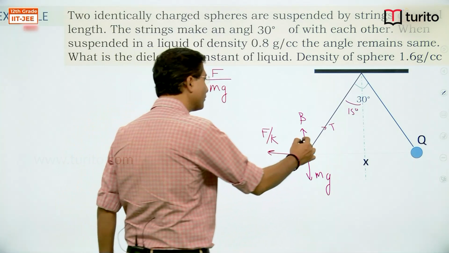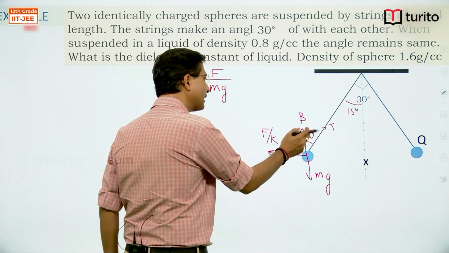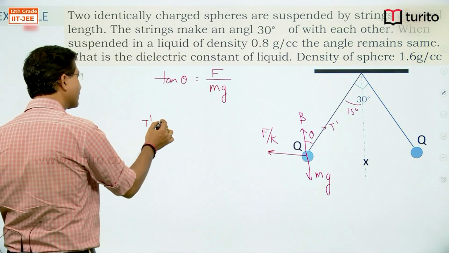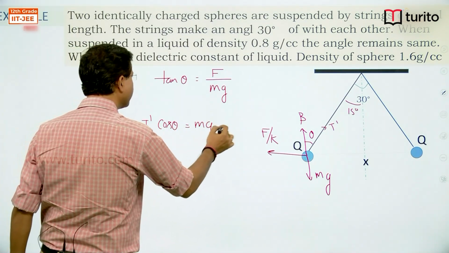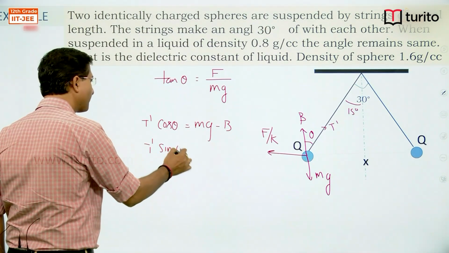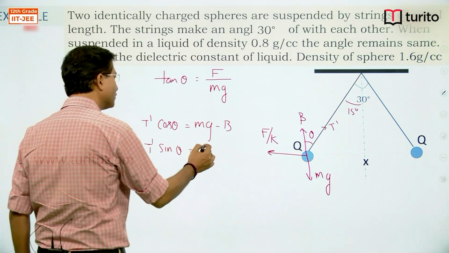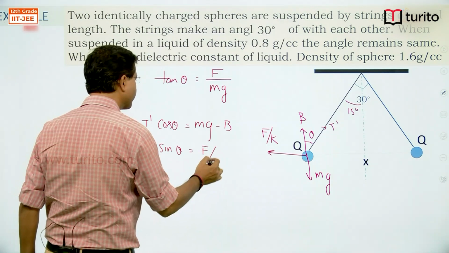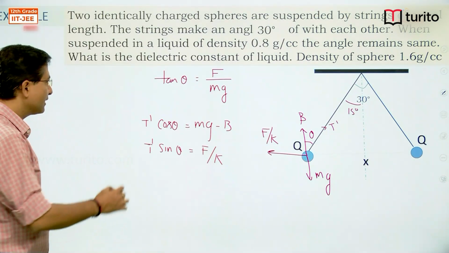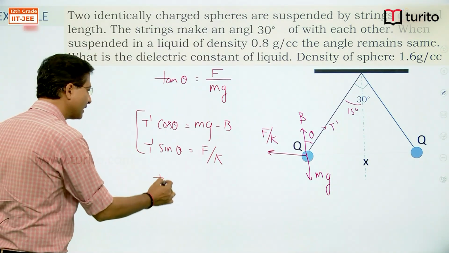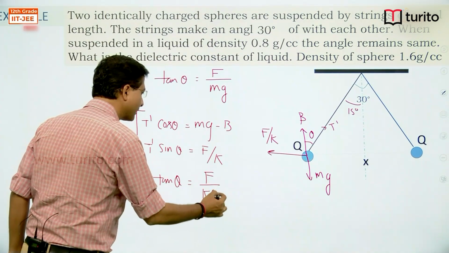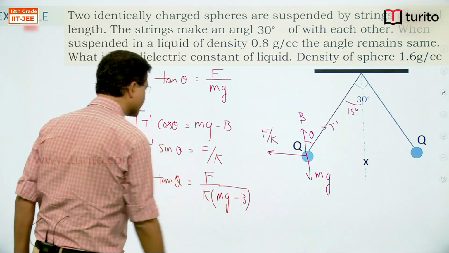So same way I can resolve the component. T cos theta will now balance, or some T dash, I can write T dash cos theta will balance mg minus buoyant force, and T dash sin theta will be equal to F by K. If I divide these two, then what I'll get is tan theta is equal to, angle is not changing, angle is same, F divided by K in bracket mg minus buoyant force.